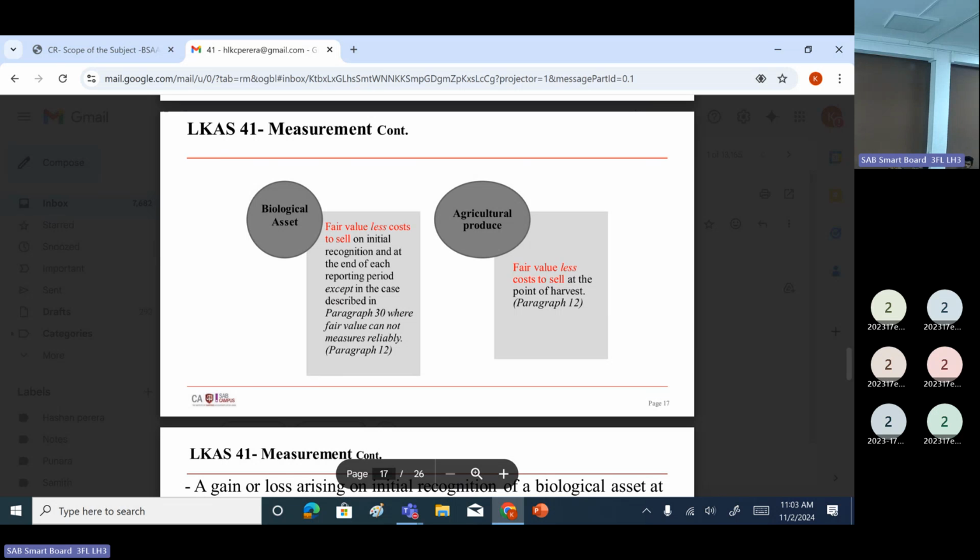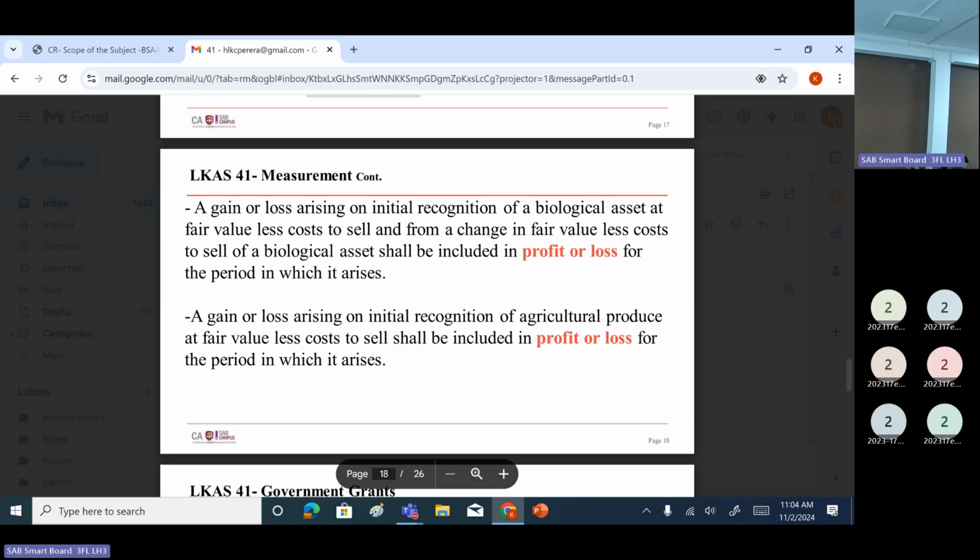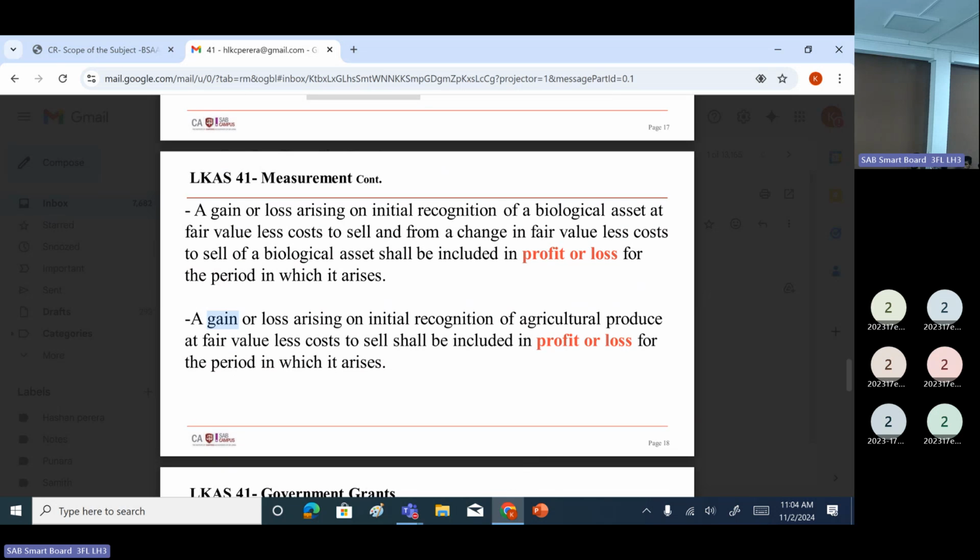Here we are discussing biological asset and agricultural produce under the measurement method, fair value less cost to sell. Again, fair value less cost to sell. Whatever the agricultural produce or biological asset, same method. Fair value less cost to sell, right?